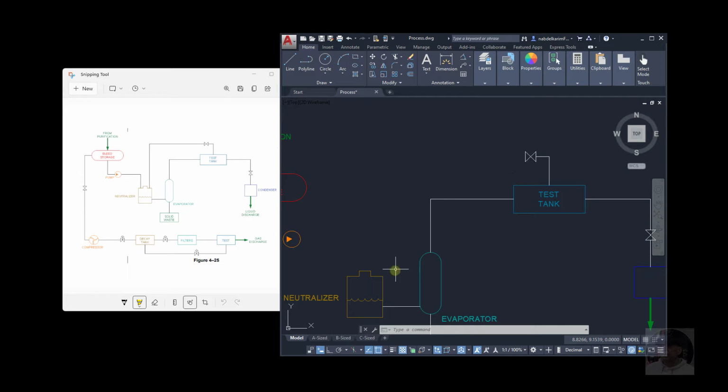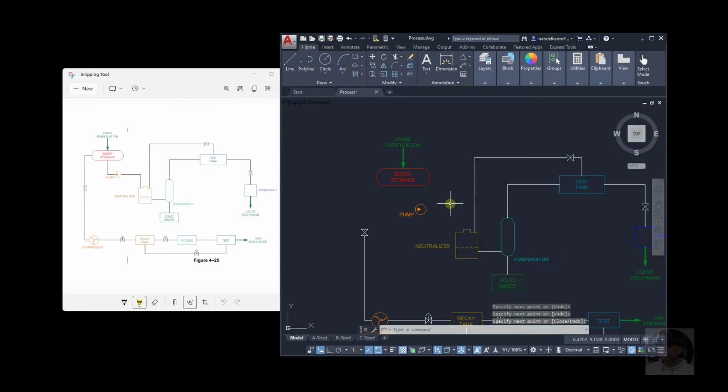Middle of this line here. So here, now go and acquire the midpoint here. Click, click, enter. Very easy.